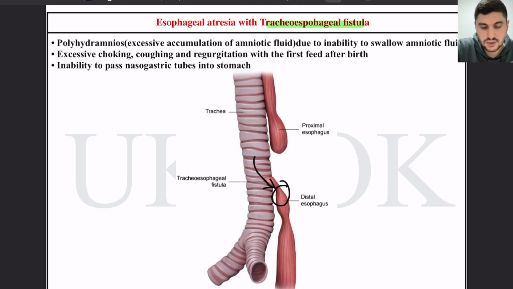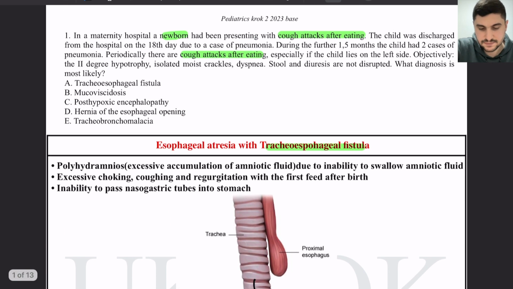In case this happens, then some part of the food can get to the bronchi from the esophagus, and as a result, food getting to the bronchi will cause cough attacks after eating. Because the food will get into the bronchi, obstruct them, and cause cough, and then can cause infections, as you can see in this baby, and there are pneumonia cases which are repeated. So this suggests a tracheoesophageal fistula.